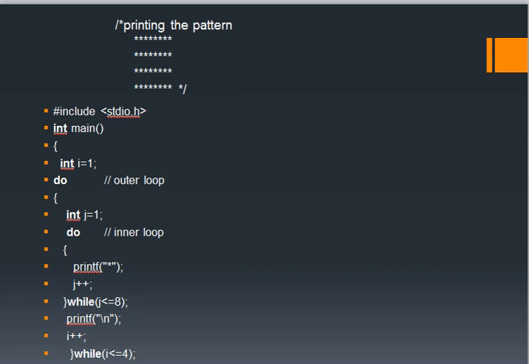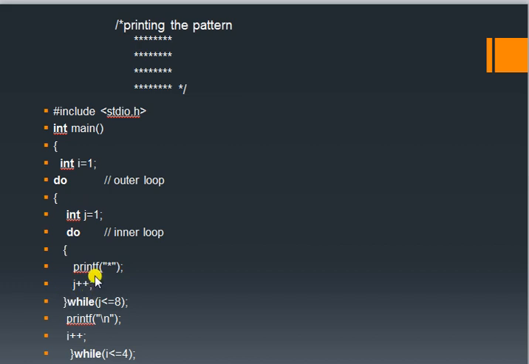As in the previous example, we can do it like this. We have to initialize i equal to 1, that is the first row. Then in the do statement we give j equal to 1, the first value in the first row. To print the first value we put j equal to 1. Then do printf star. So first it will print a star.